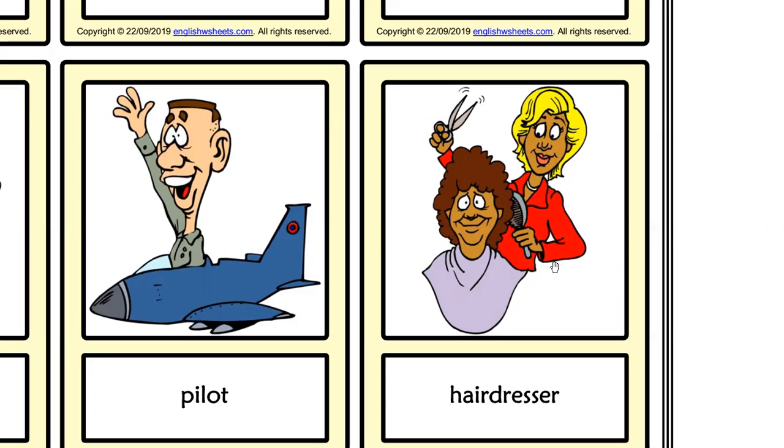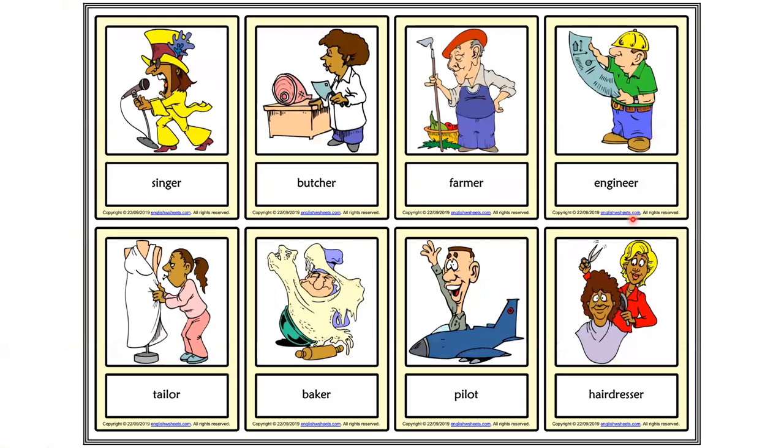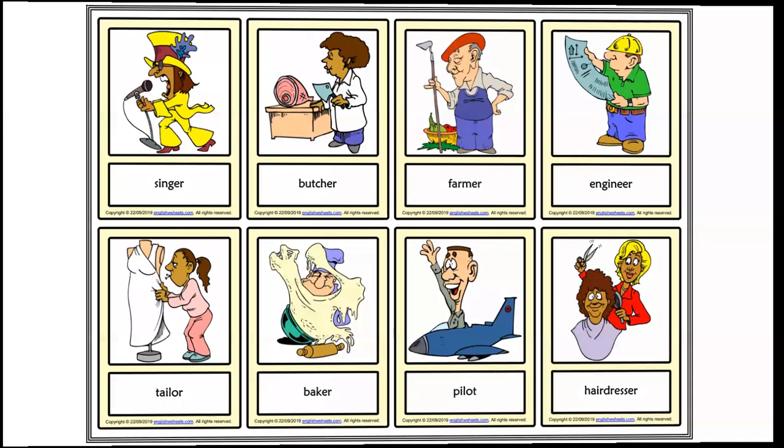We were saying that the last job is a hairdresser. As you can see, it is a person you go with when you need to cut your hair or when you want to style it in a different way. It's a hairdresser, right? So these are the jobs from this unit.